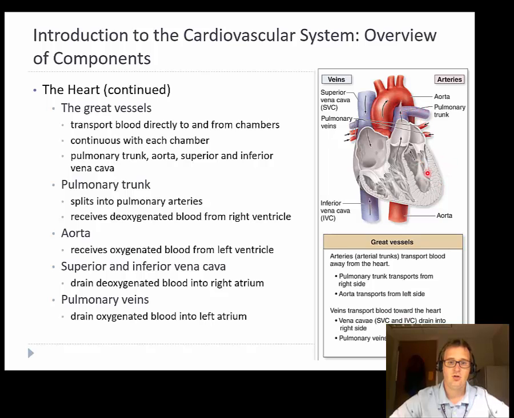The left ventricle leaves and goes out the aorta, and the aorta is what delivers blood to the rest of the body. Entering into the heart on the right side, we have the superior vena cava from above and the inferior vena cava from below. And on the left side, we'll have our pulmonary veins coming in from right and left, and they will enter into our left atrium. And they will then be able to pass down into the left ventricle to go out the aorta.